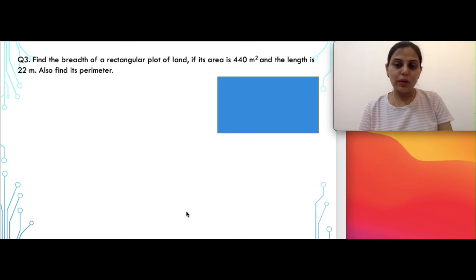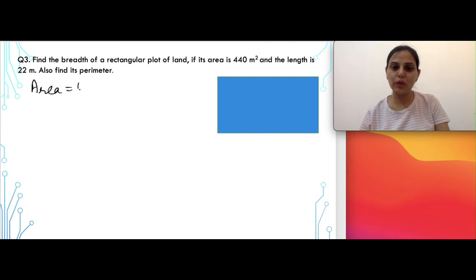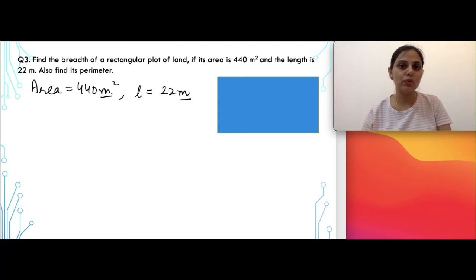Let's see question number 3 now. Find the breadth of a rectangular plot of land if the area of the land is already given to you, that is 440 meter square, and also you are given the length of the plot, which is 22 meters. Now again, since the units are same, so we need not convert any units into the other one.